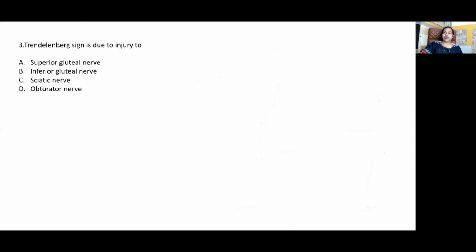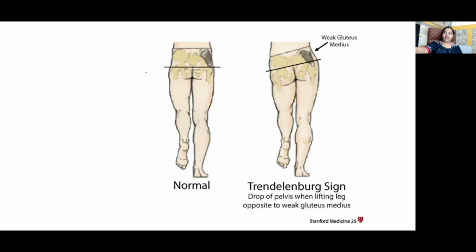Trendelenburg sign is due to injury of. Very important question. What's the answer? The answer is option... yes. Superior gluteal nerve supplies three muscles. What are they? Gluteus medius, gluteus minimus, and tensor fascia lata. All the three are abductors and medial rotators of the hip joint.